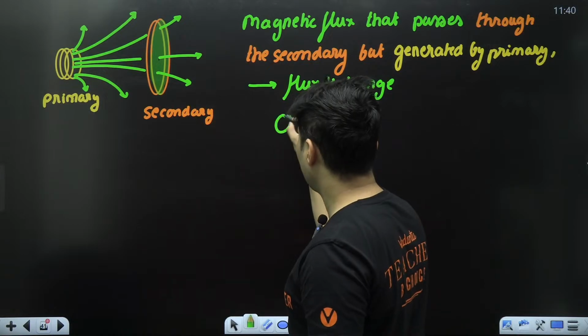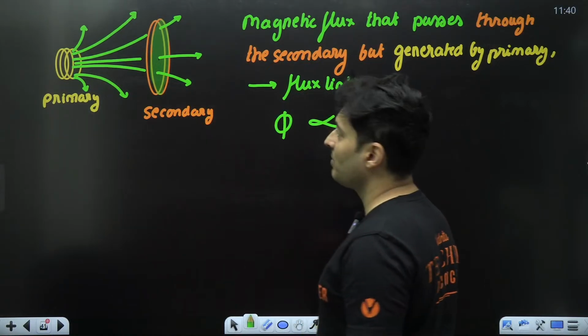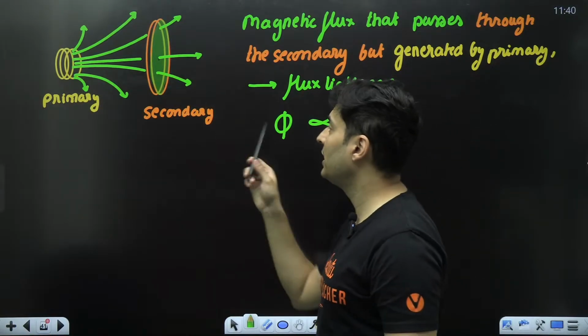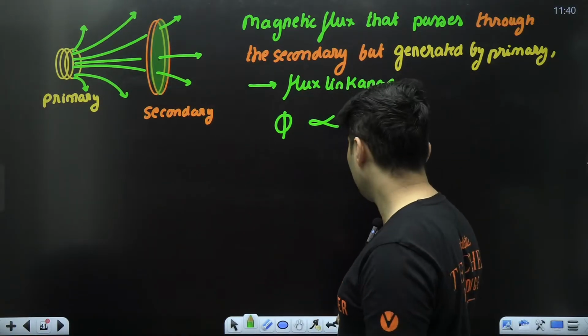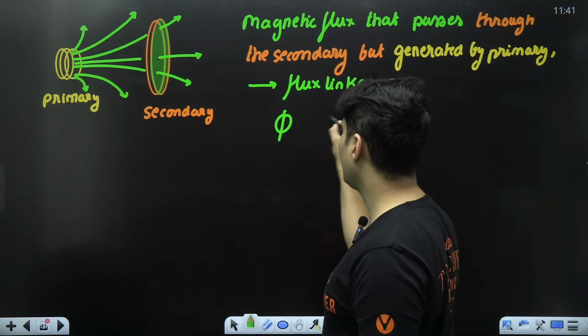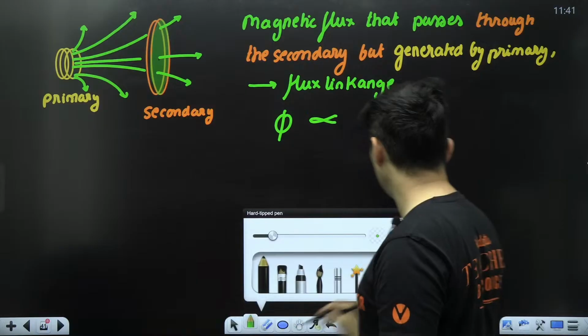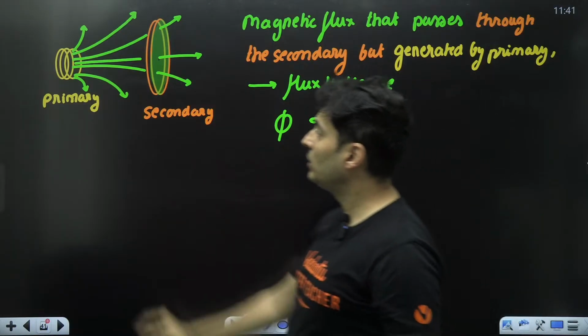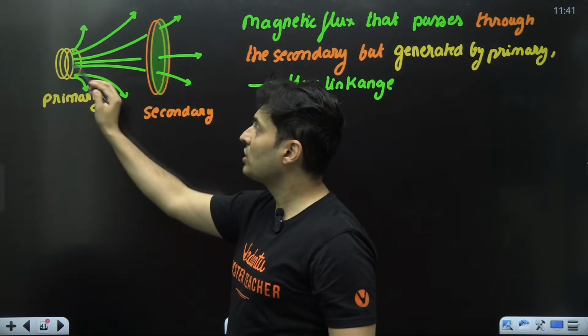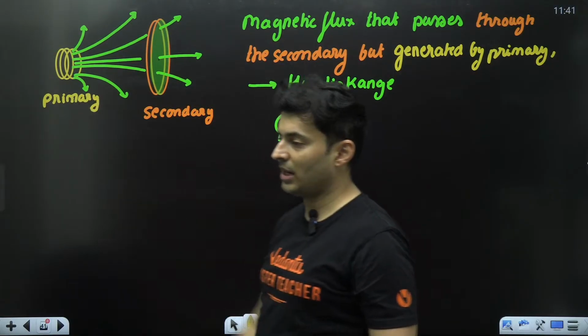This particular flux which is generated in the secondary coil is definitely proportional to the number of turns in the secondary, and also to how much current is there in the primary.